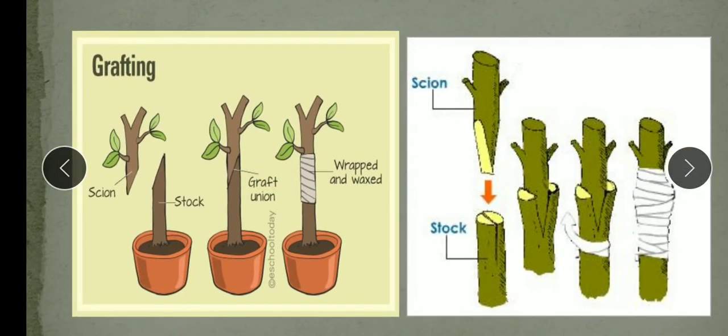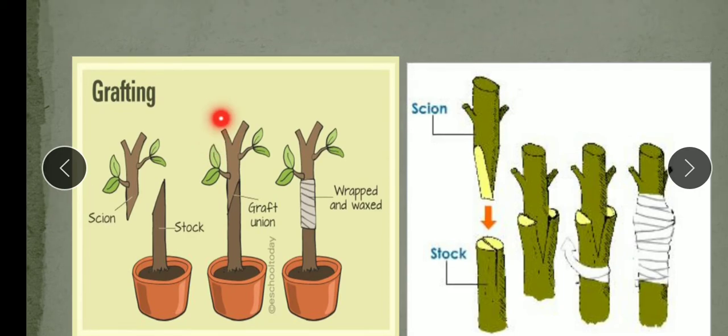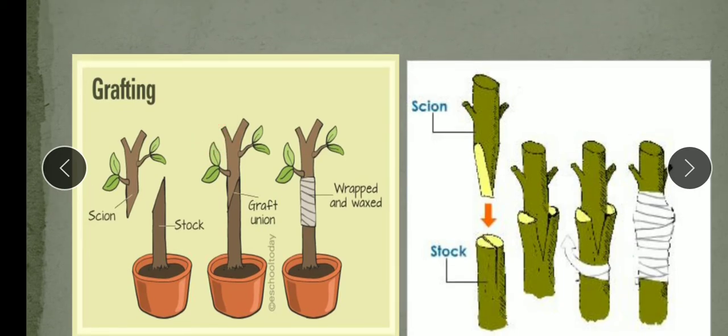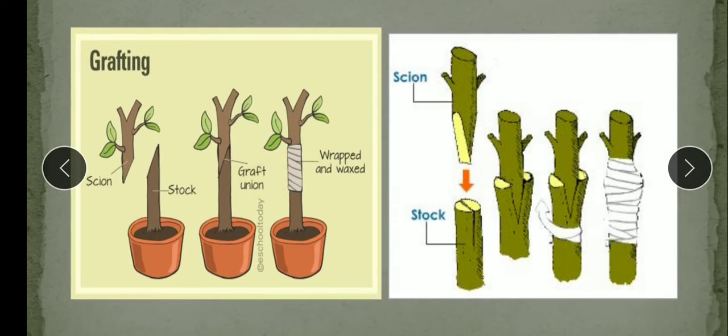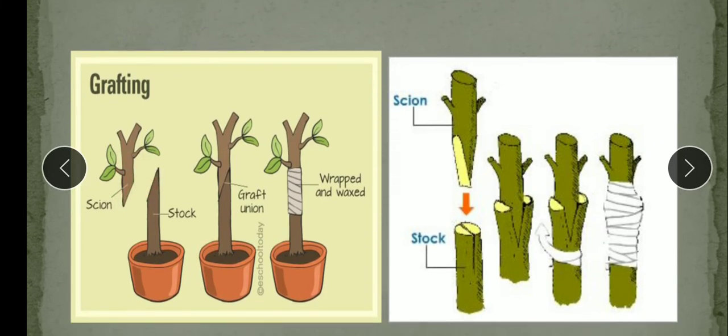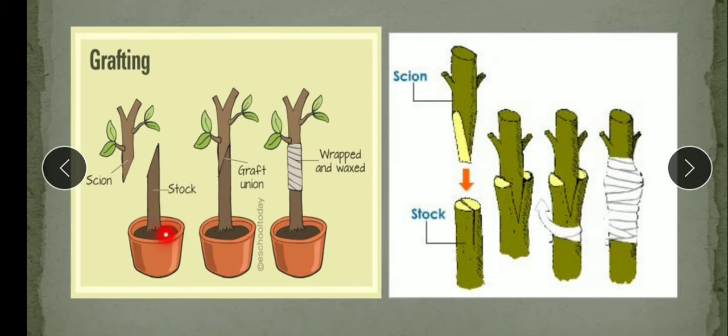Grafting is a method in which two different plants are combined. So students, you have seen cutting and layering, where only one plant part or one variety of plant is used. Here in grafting, two different plants are combined to obtain a plant with superior quality. Superior means the best qualities. So here we'll take two parts, a stem cutting called scion from one plant, and it is attached or tied to the rooted part, that is the stalk.